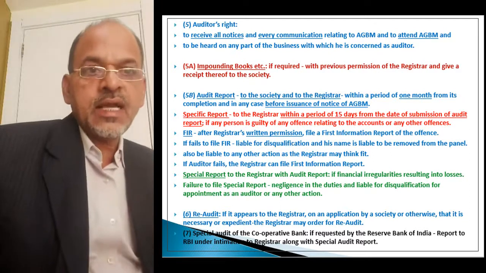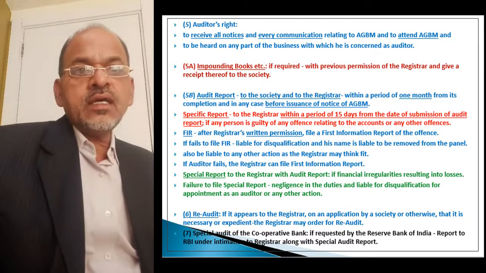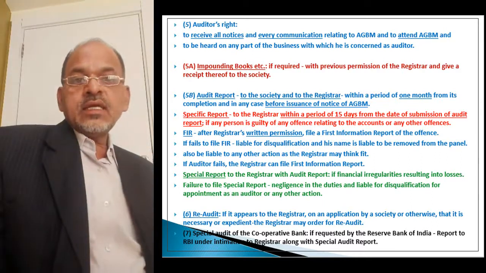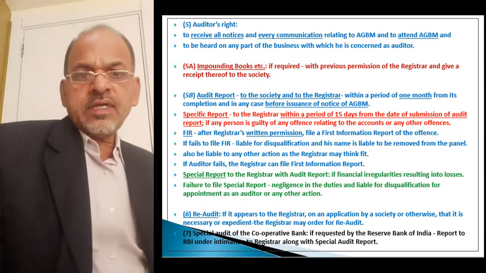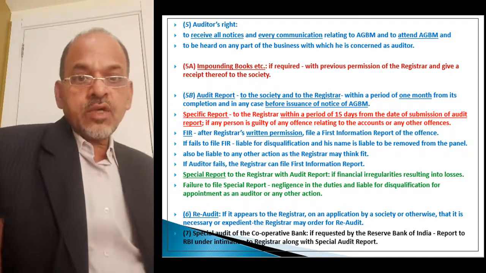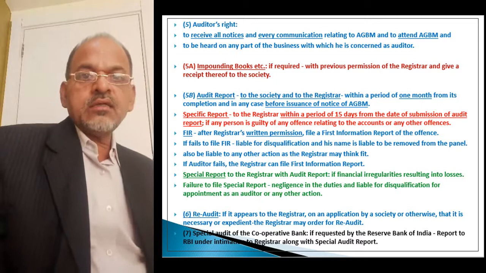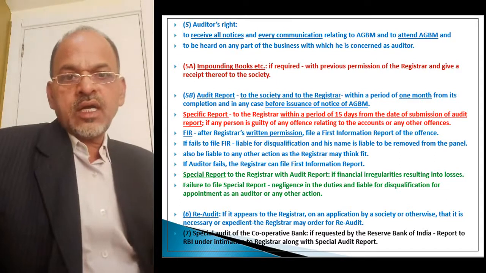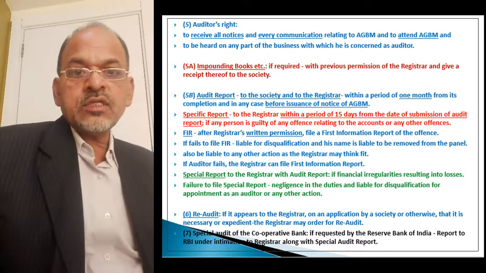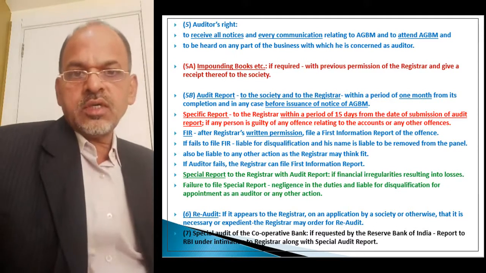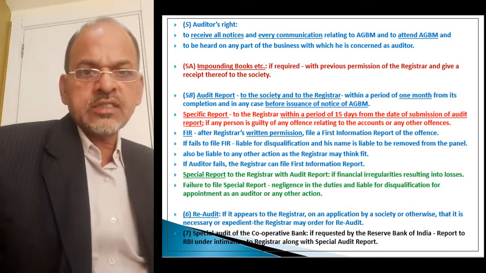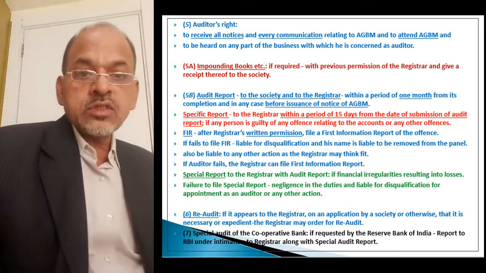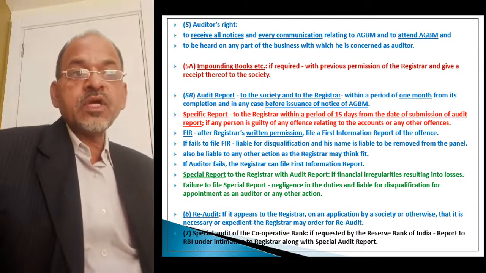Then next provision, impounding books etc. See, if the auditor feels that there is every possibility that manipulation can take place or some alteration can take place with a view to defraud or conceal certain material information, then he can impound books if required, with previous permission of the registrar, and give a receipt thereof to the society.